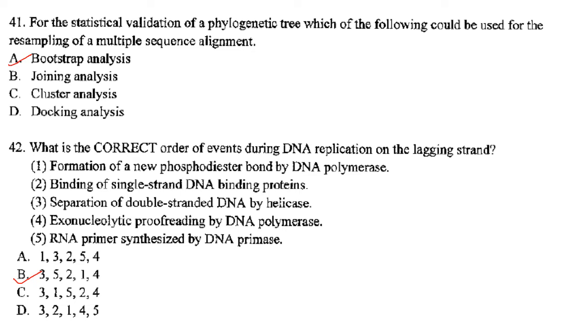Then what is the correct order of events during DNA replication of the lagging strand? So first you have 3, separation of double-stranded DNA by helicase. Then you have got RNA primer synthesized by DNA primase. Then binding of single-stranded DNA binding proteins. Then formation of new phosphodiester bond by DNA polymerase. And exonucleolytic proofreading by DNA polymerase. So the answer is option B, that is 3, 5, 2, 1 and 4.